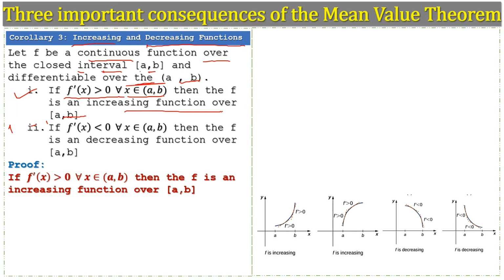Number 2, if the derivative of the function is less than 0 for all values of x belonging to the open interval, then the function is decreasing over the closed interval. So first we understand the statement of the corollary, and then we do the proof of this corollary.